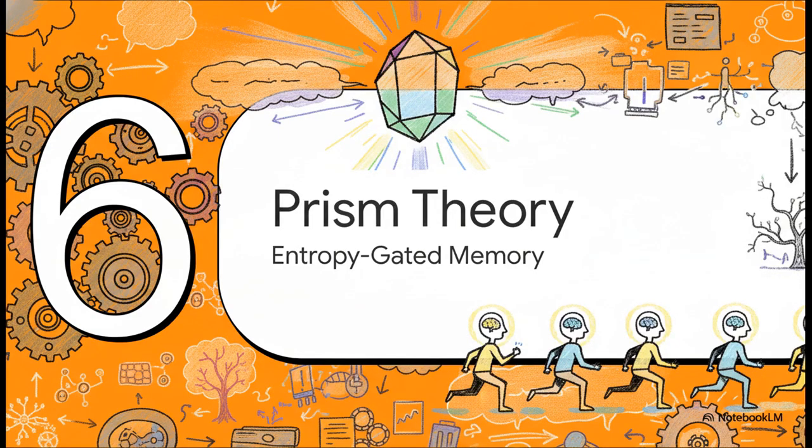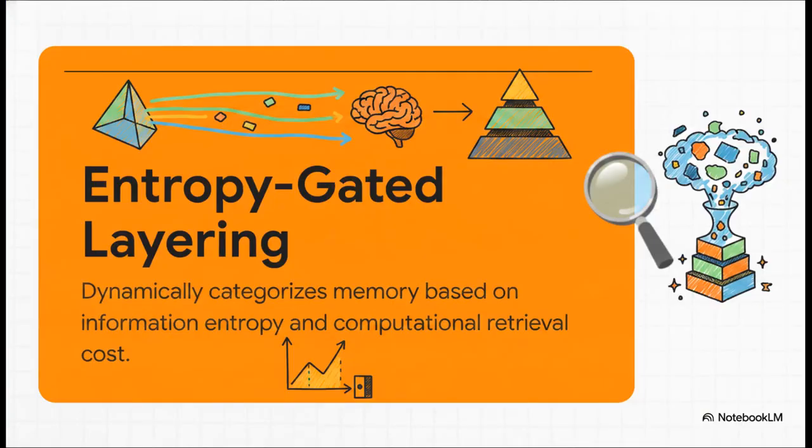Section 6, Prism and Entropy-Gated Memory. Now, the empirical success of Coral is phenomenal, absolutely. But it also prompted a much deeper, almost philosophical question about how AI systems manage knowledge over long horizons. And that leads us to a really wondrous theoretical advancement. Enter Prism. Prism is an evolutionary memory substrate developed by Suyash Mishra, and it basically formalizes Coral's qualitative folder structure into a rigorous, mathematical, decision-theoretic framework.